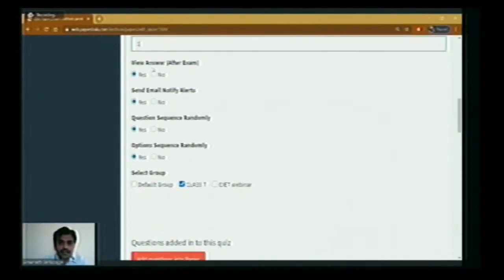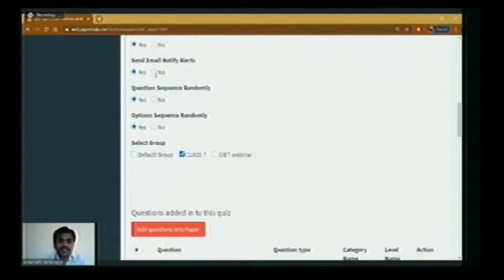View answer. You have to be very careful. After the exam, if you click on yes, the student will be able to view the answer after the exam. Send email notifying alerts. That means whenever you create an exam, when you click on notify alerts, all the students will be notified through their email that they have an exam scheduled.